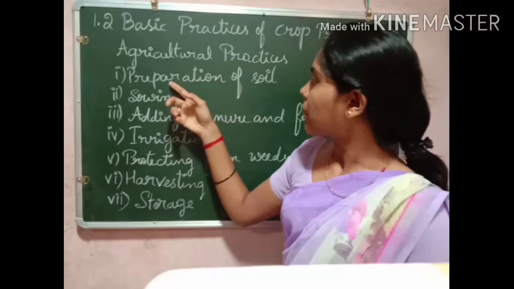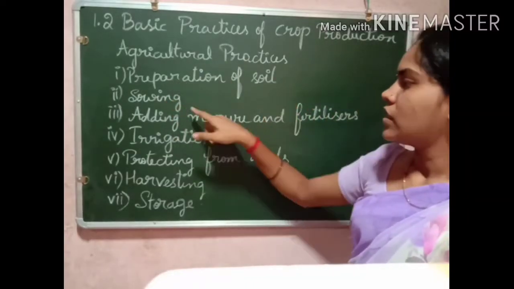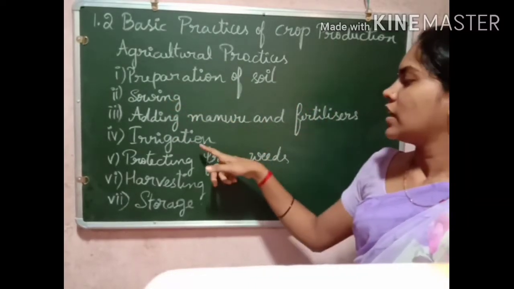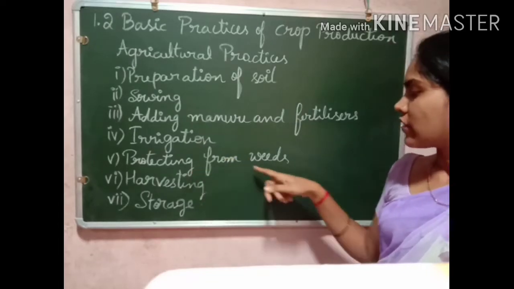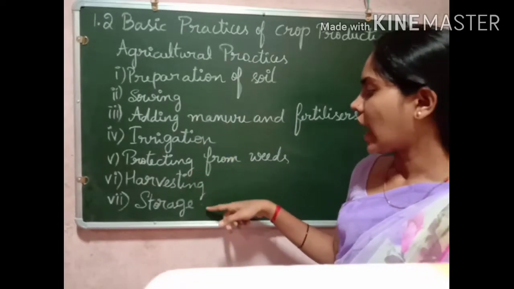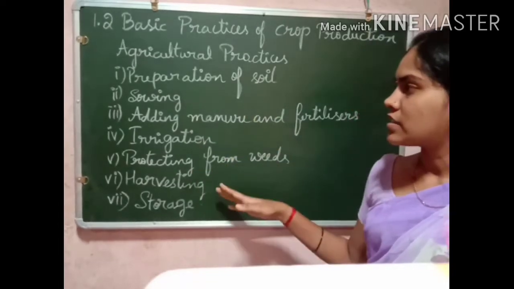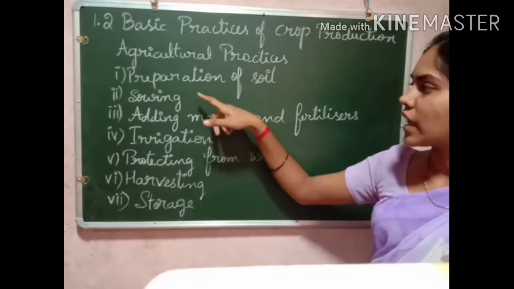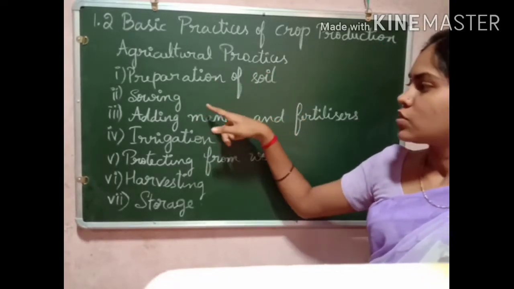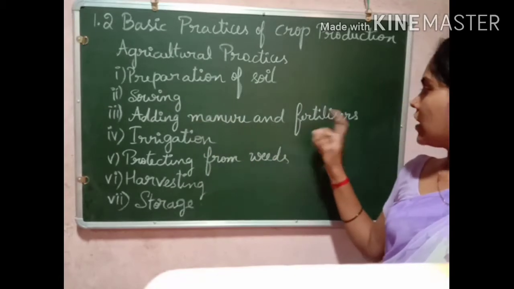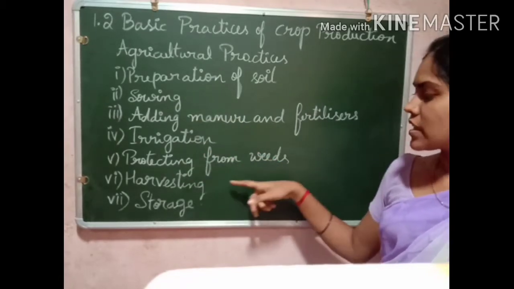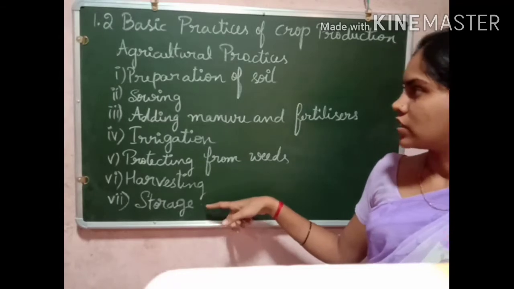They are preparation of soil, sowing, adding manure and fertilizers, irrigation, protecting from weeds, harvesting and storage. These are the steps included in the agricultural practices.